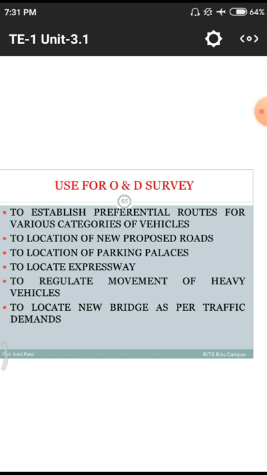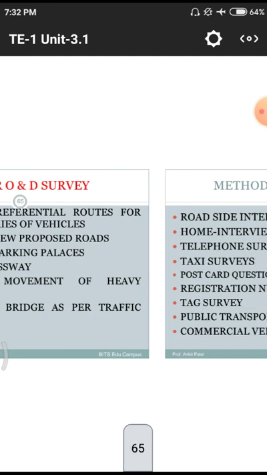It is also useful. Next one, to locate a new bridge as per traffic demands. In some places they have waterfalls and other things, so they need to cross these streams, small rivers, and ponds while traveling under those conditions. So the government has to construct new kinds of overpassing systems, like bridges, culverts, or check dams. All those are useful for origin and destination studies.